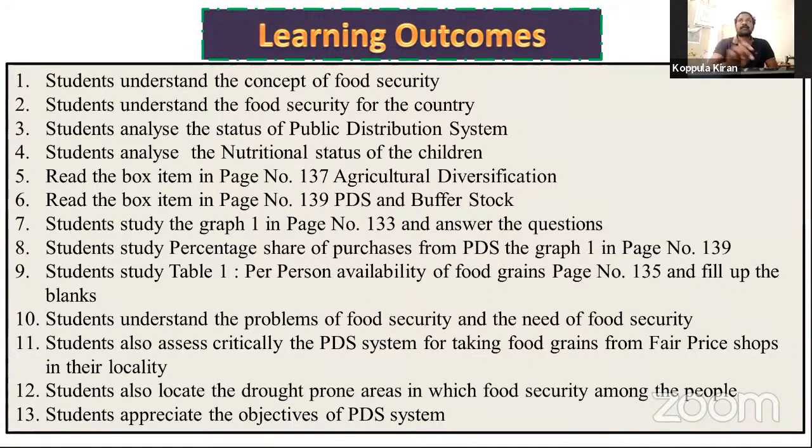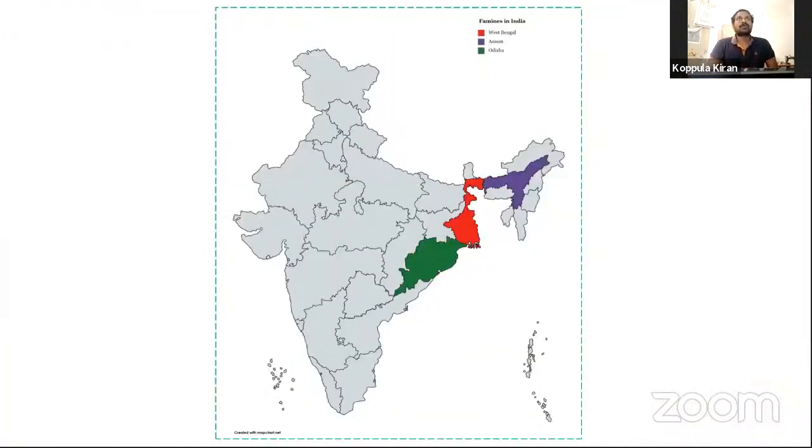Next slide. Look at this picture carefully. All the students observe what this is. There is an Indian map. See this Indian map. Some states are colored. Look at the top right side: famines in India.